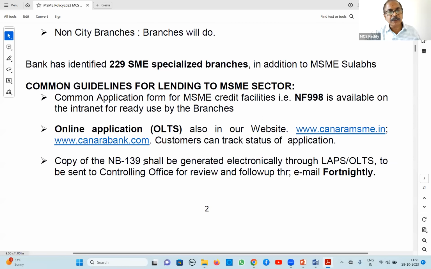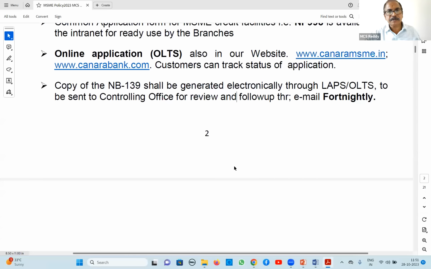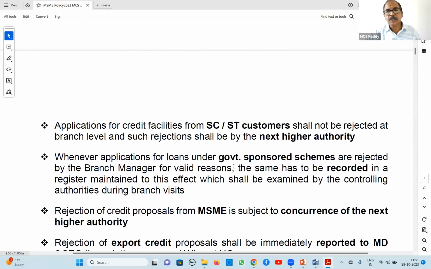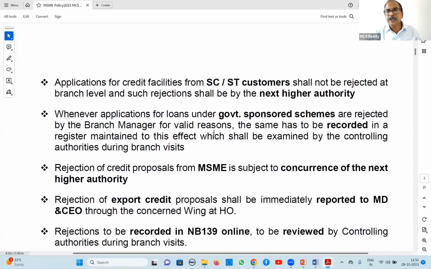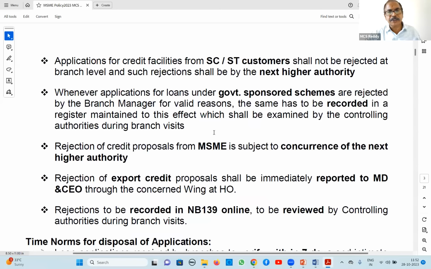And a copy of NB 139, that is the loan sanction register. Electronically you have to submit it fortnightly through LABS or OLTS to the controlling office. Next, rejection in the case of SC/ST customers, next higher authority, government sponsored schemes, we have to record in the register so that it will be reviewed by controlling authorities during branch visit.